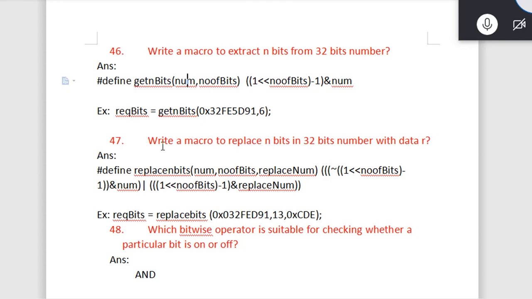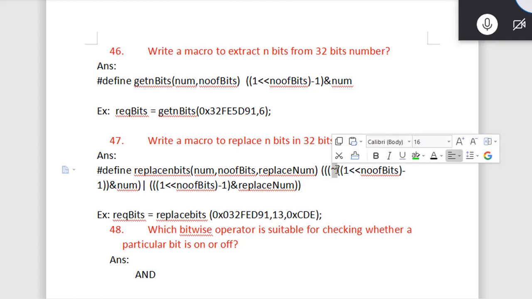In the same way I wrote another macro here which will replace n bits in a 32-bit number. So what we have done is replace n bits, and this is my number of bits, and replace number means with what we want to replace. Again, I created the mask: one left shift by number of bits minus 1. This will give us a mask, and then on that mask I did the complement.